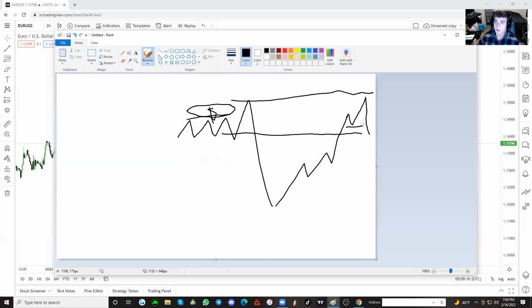Break in market structure and change in character are a little bit different. I won't go into that, that is premium content. You have your change in character here, okay? So it's sort of like a head and shoulders, but it's not, because if it was a head and shoulders, you would be selling here.